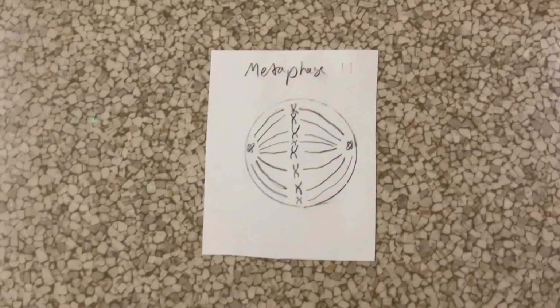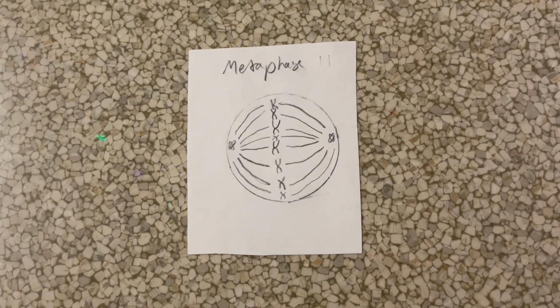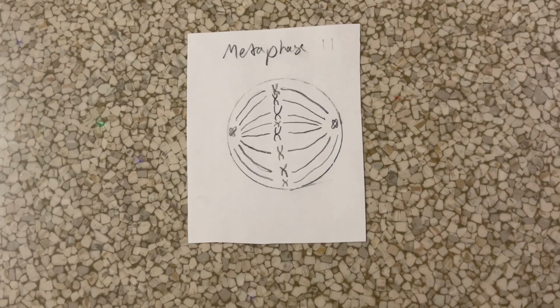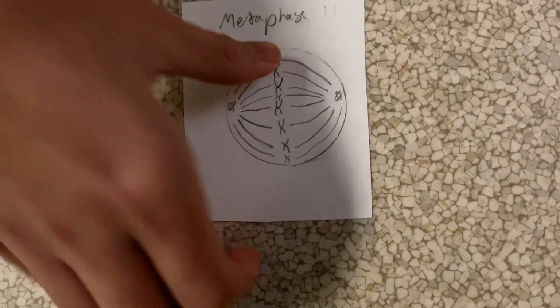The second stage of mitosis is metaphase. Metaphase is when all the chromosomes start to line up along the equator of the cell. The chromatids and spindle fibers are attached and the cells start separating all genetic material.